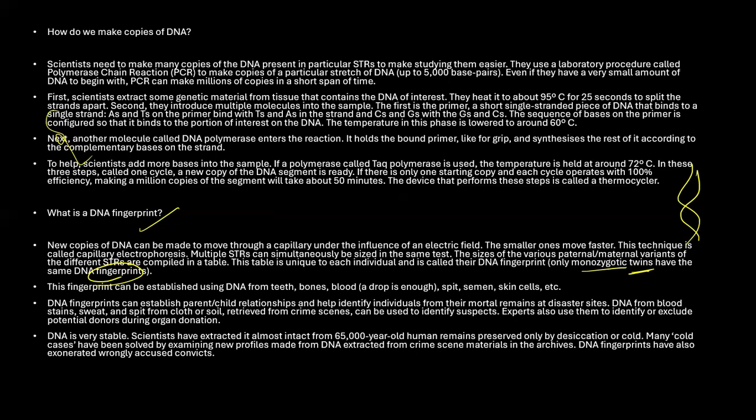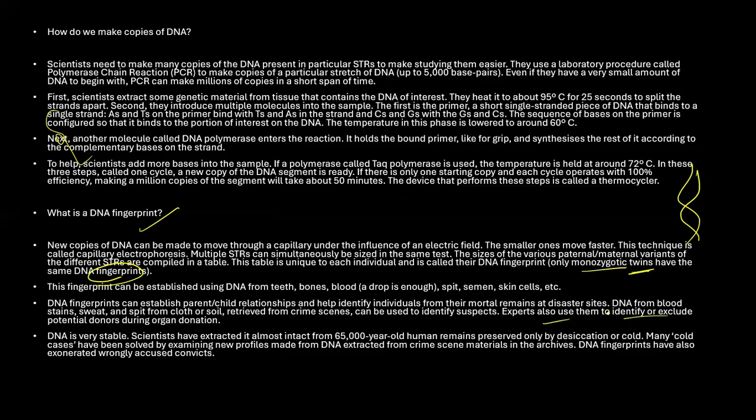DNA can establish parent-children relationships and help us identify individuals from the mortal remains at disaster sites. DNA from blood stains, sweat, and spit on clothes, or soil recovered from the crime scene, can also be used to identify the suspect.